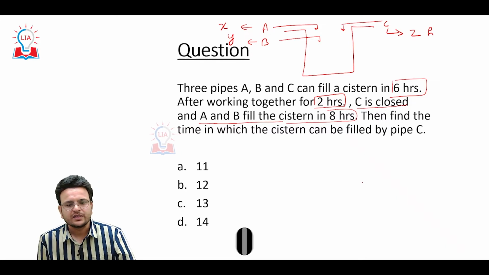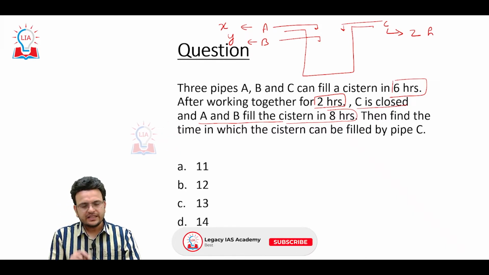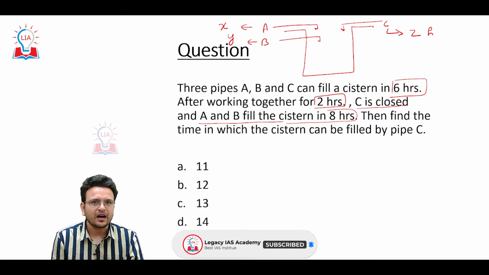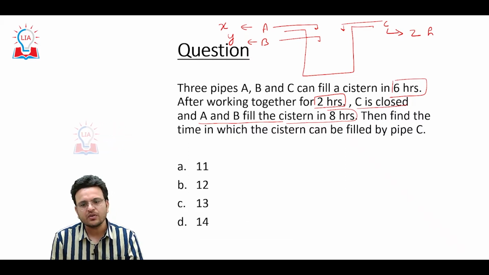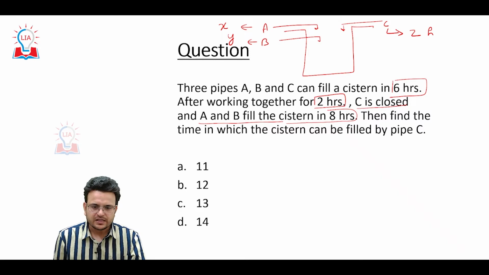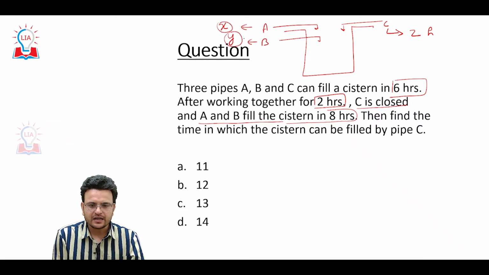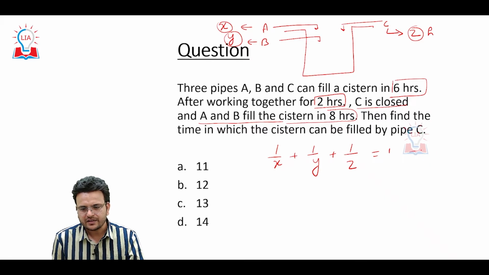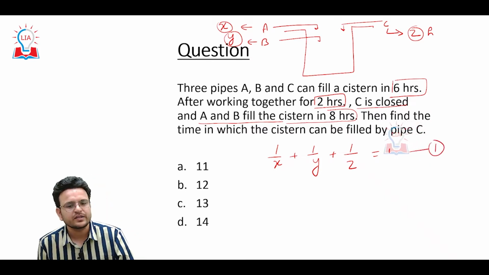Okay. So in this particular question, it is not mentioned how many hours A will take to fill, B will take to fill, or C will take to fill. Now consider A can fill in X hours, B in Y hours, C in Z hours. So A's 1 hour work is 1 upon X, B's 1 hour work is 1 upon Y, C's 1 hour work is 1 upon Z, equal to 1. We have this one equation.